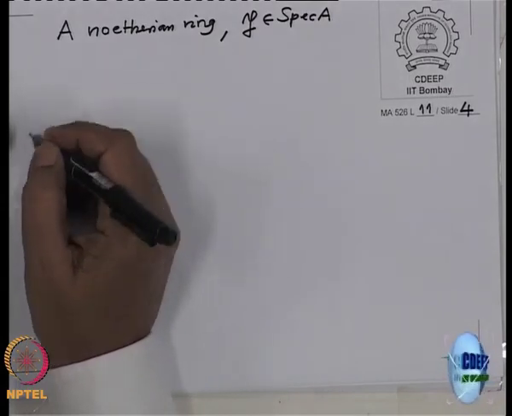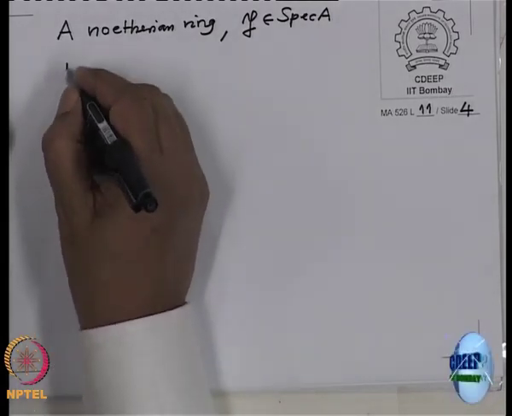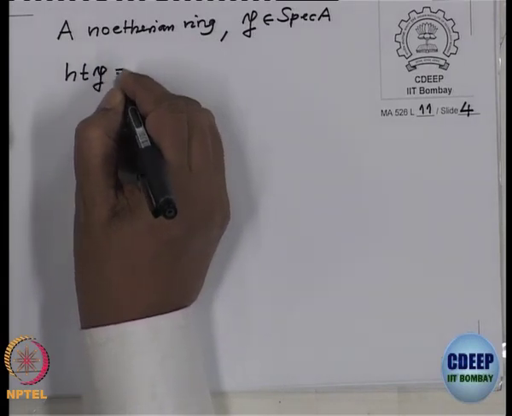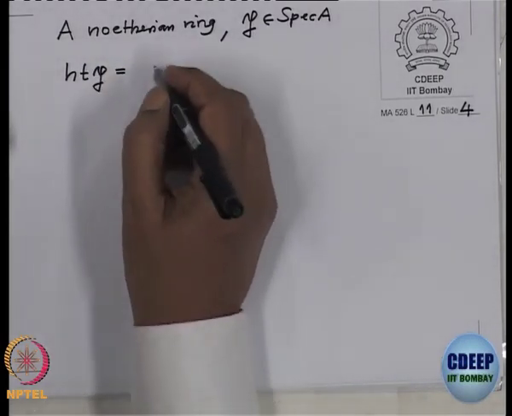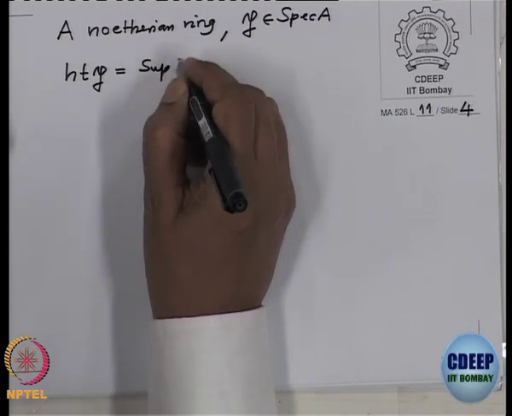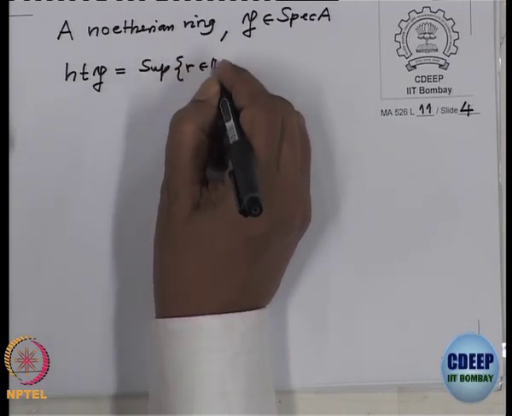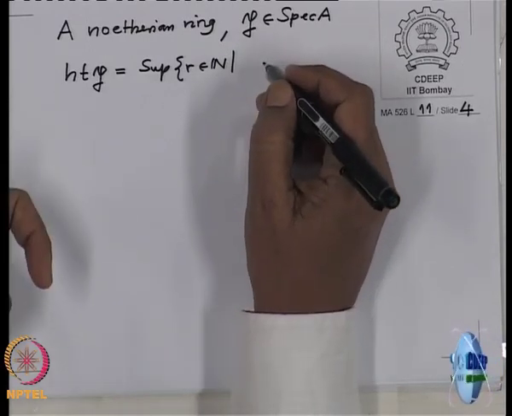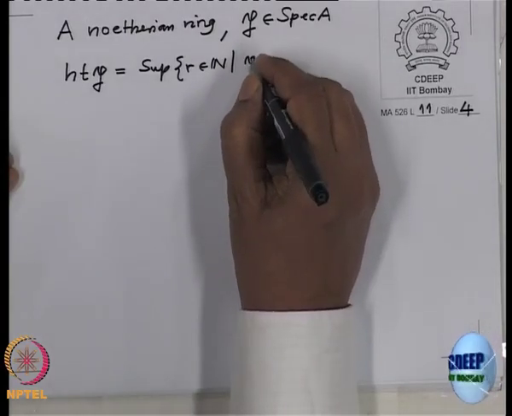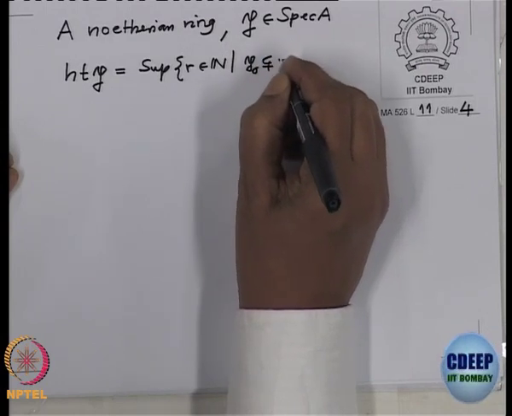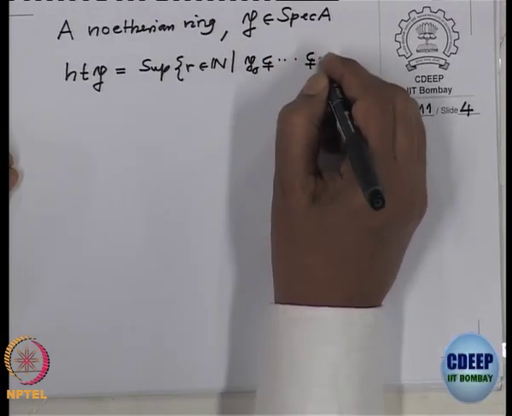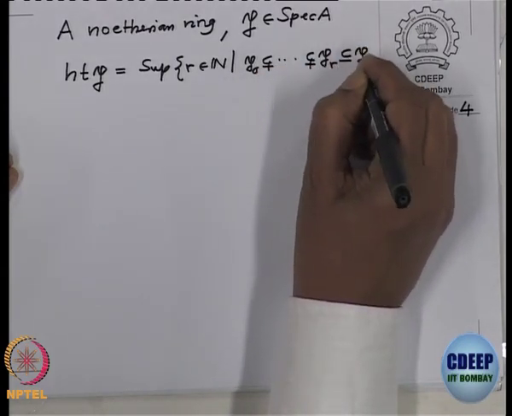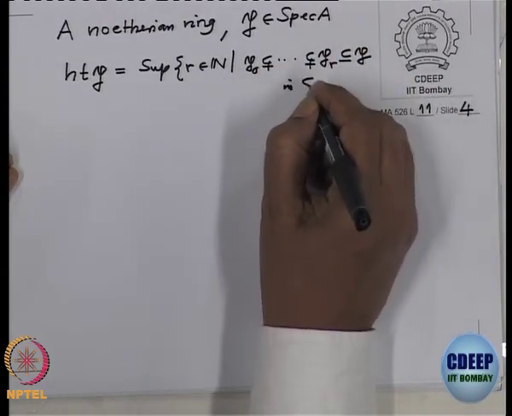Then we have defined the height of P, which by definition is the sup of r such that there is a chain of prime ideals P0 etc. up to Pr, a chain of length r, all contained in P, in Spec A.